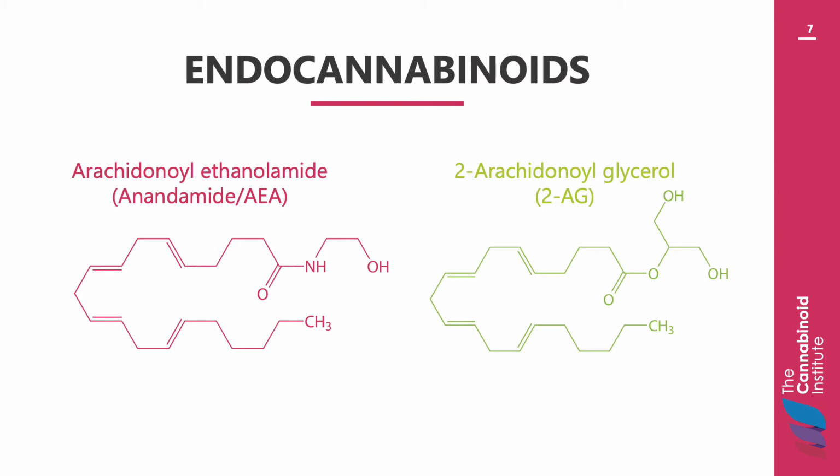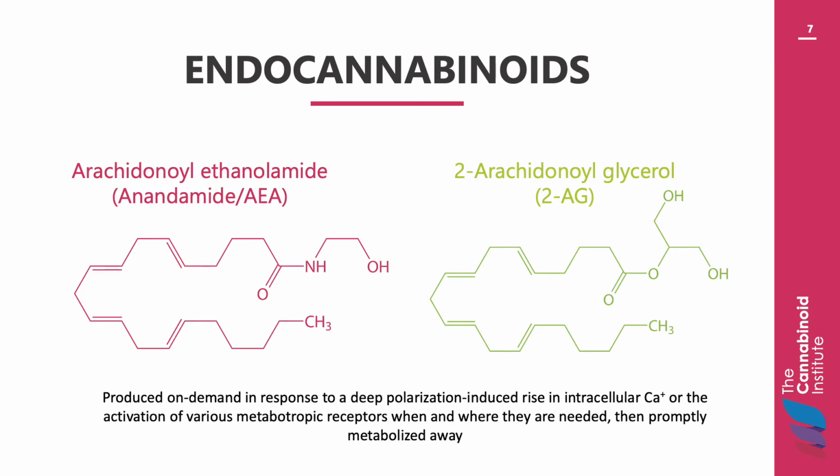2-AG, the second endocannabinoid discovered, has activity at both CB1 and CB2 receptors in the body. These are only the two most well-known endocannabinoids, but there are in fact hundreds of variations produced by the body. While other neurotransmitters are synthesized and stored in vesicles, the endocannabinoids are unique in that they are produced on demand in response to a deep polarization-induced rise in intracellular calcium or the activation of various metabotropic receptors when and where they are needed, and then are promptly metabolized away.